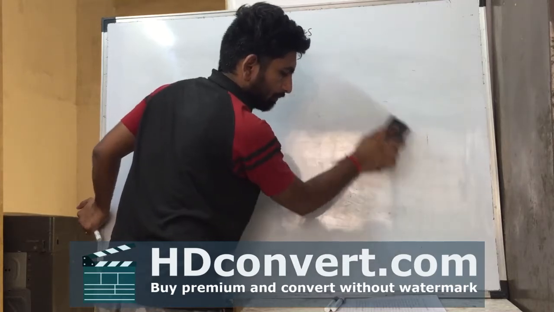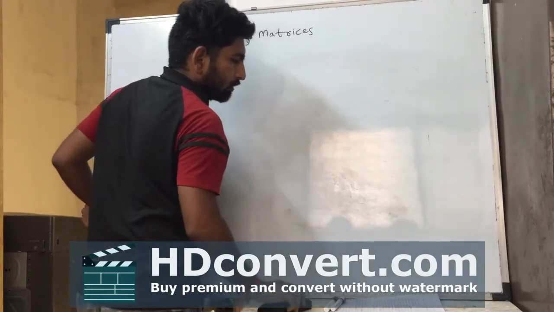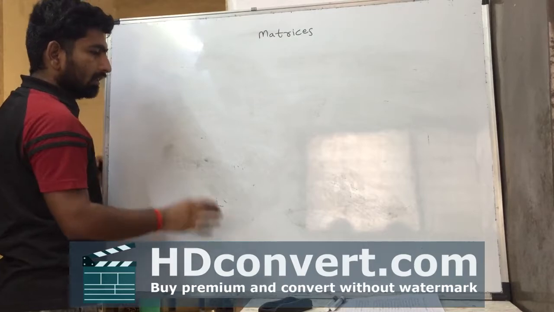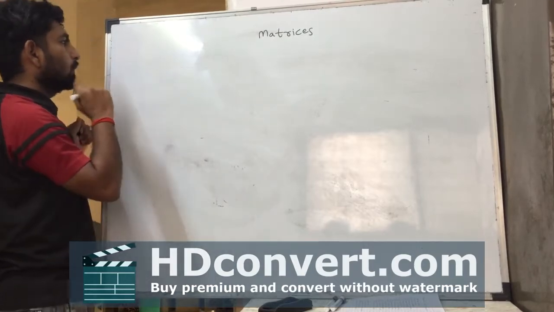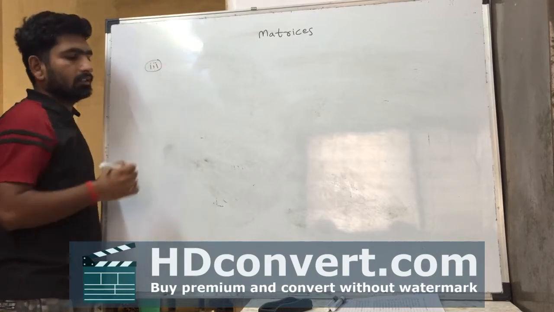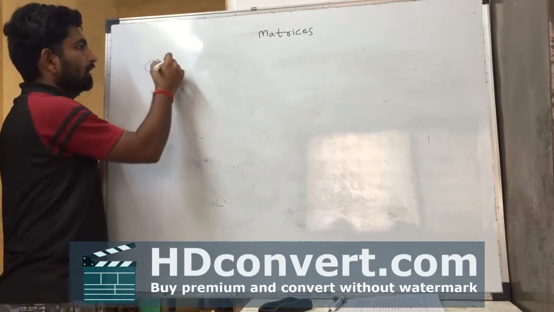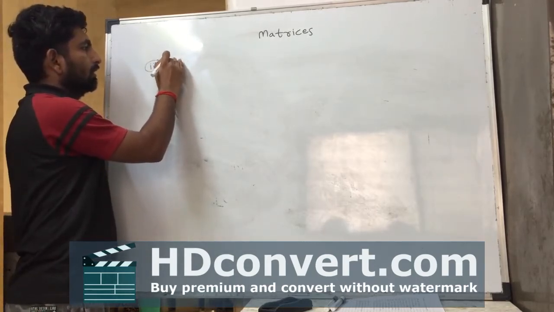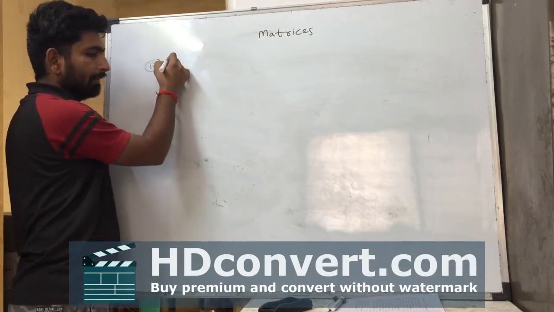Sixth type is unit matrix or identity matrix. This matrix is also the diagonal third type. We can say it as the third type of the diagonal matrix. Unit matrix or identity matrix.